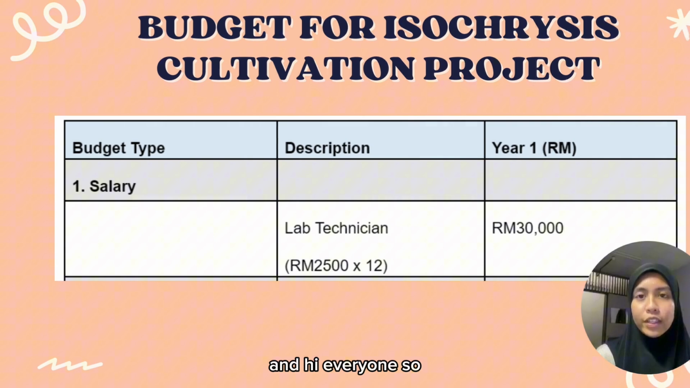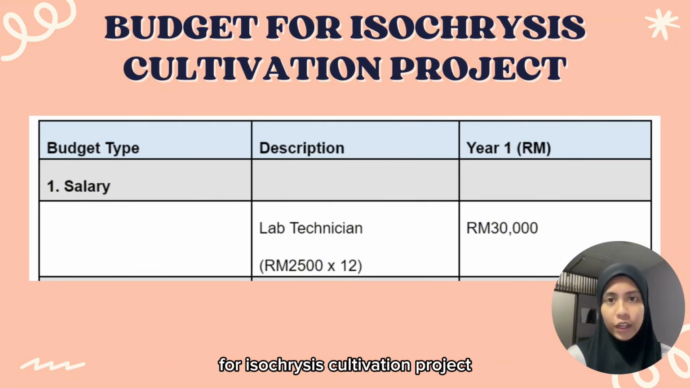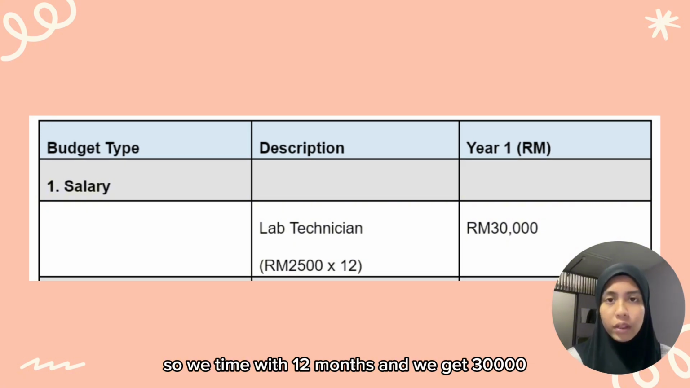Hello and hi everyone. So today I'm going to present about the budget for the Isochrysis cultivation project. So first, as you can see in the table, there's a salary for the lab technician, which we pay 2,500 per month. So we times it by 12 months, and we get the total.